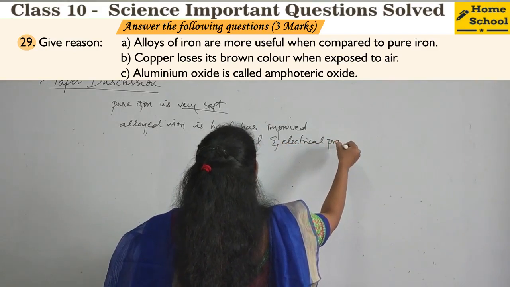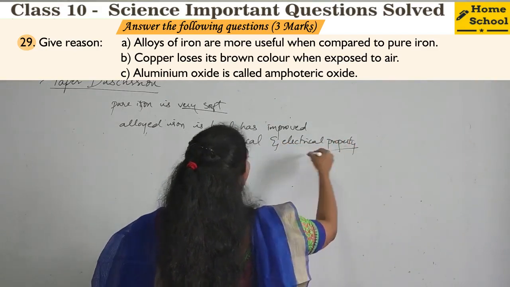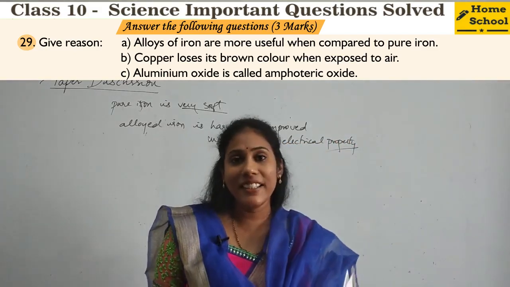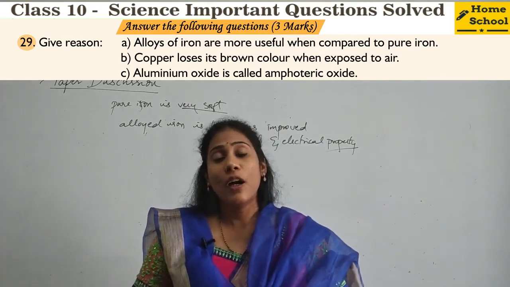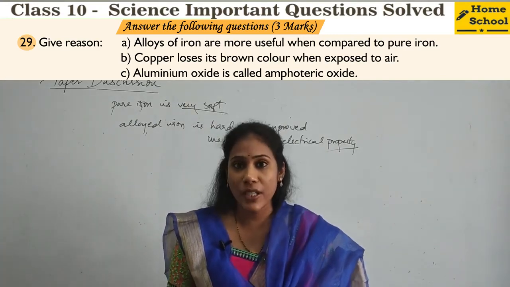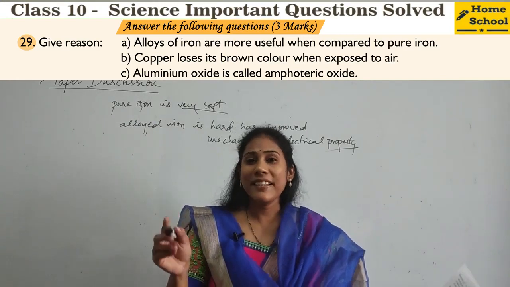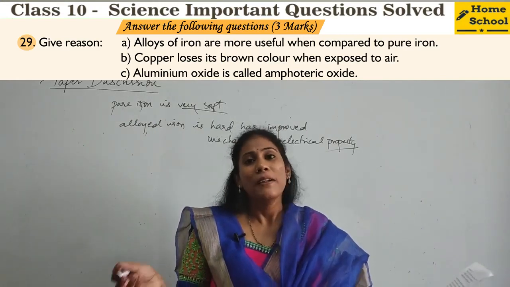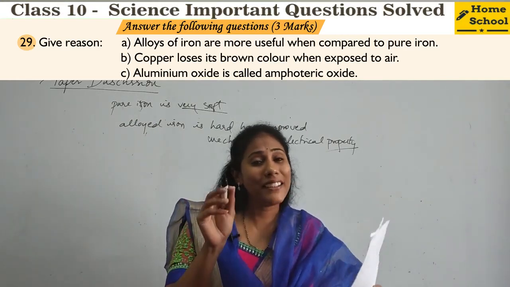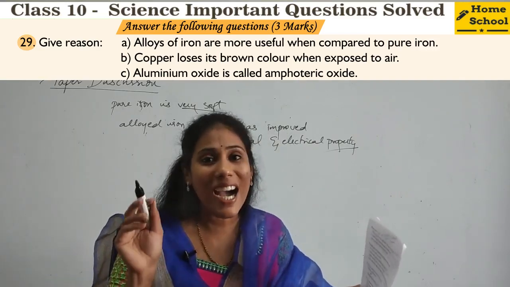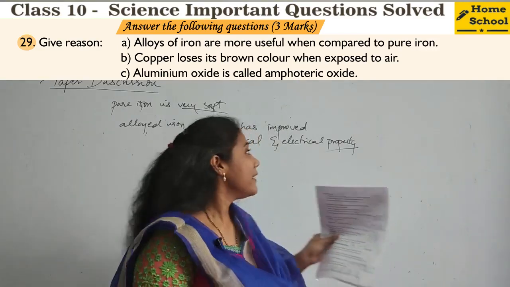Say, pure iron will not be used for making iron items which we use outside in commercial and industrial areas, right? Pure iron is very soft. It will not be hard enough to make various substances, right?